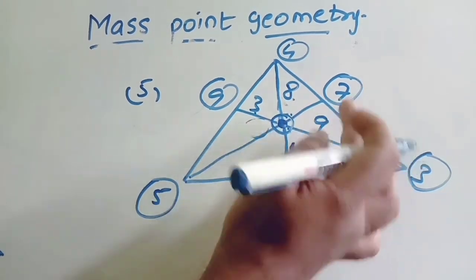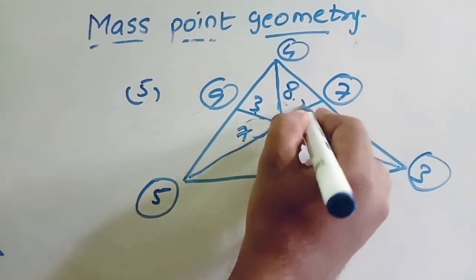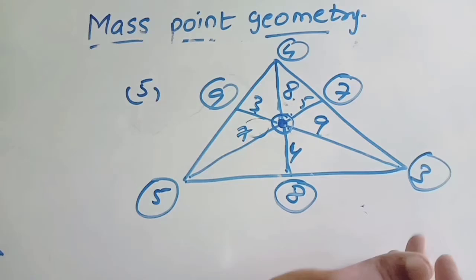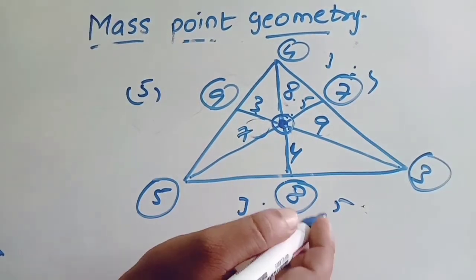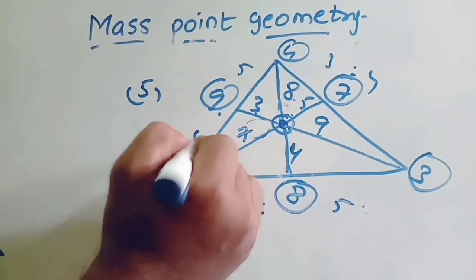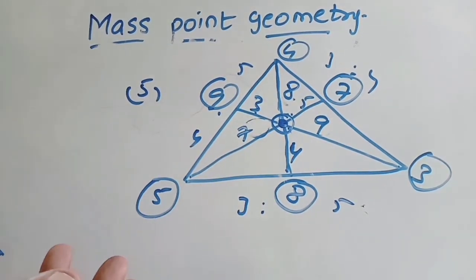You want this ratio now. See, 7:5. You want these two ratio now. 3:5. You want these two ratio now. 3:4. You want these two ratio now. 5:4. Clear? Understand what I am telling?